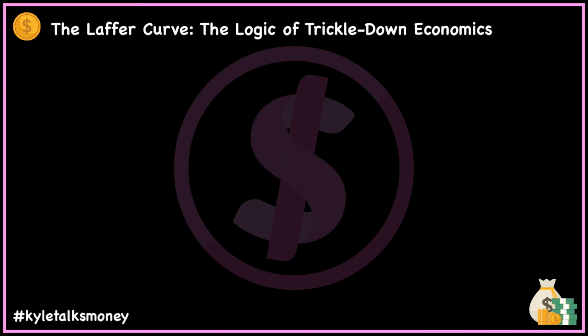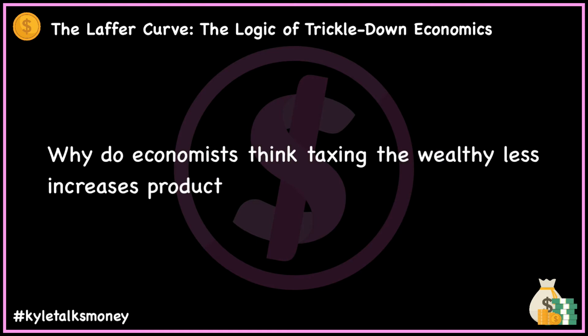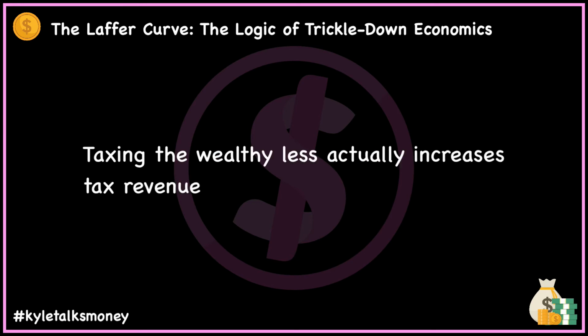So let's talk about Laffer's curve and the logic behind trickle-down economics. Why do trickle-down economists think that taxing the wealthy less leads to an increase in production? That can be explained in terms of tax revenue. Some argue that giving tax breaks to the wealthy can actually increase tax revenue for a government. This might seem difficult to believe, but Arthur Laffer argued otherwise.